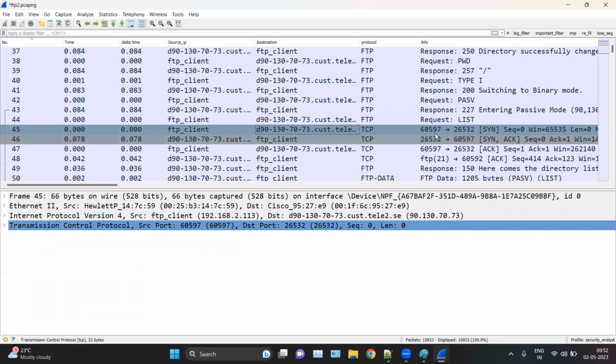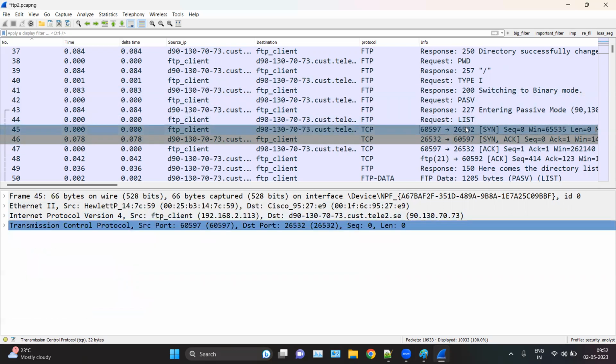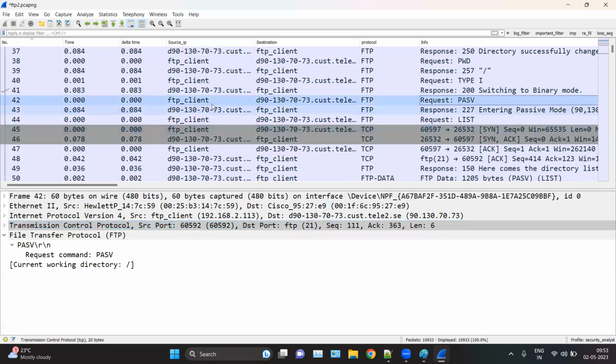26532. Okay, that is the port number which is used in the passive mode. So instead of sending the request on port number 20, which is used for the data channel, here we are using a random port. Okay, that is 60595, a simple random port from the source side, but the destination side is also random, which is 26532. And why is this random? Because we are using the passive mode as sent by the client.